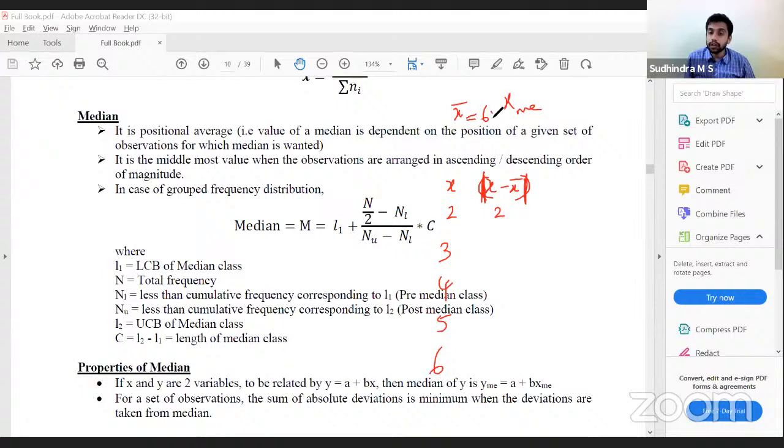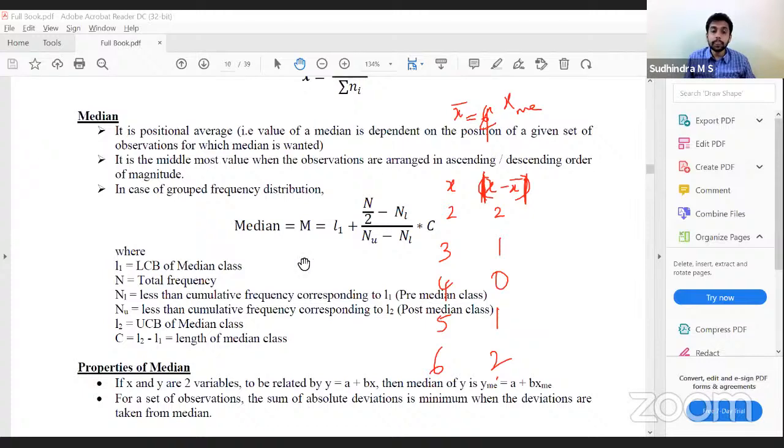Okay, x bar will be 4. So 2 minus 4, even though it is minus 2, I have to consider it as 2 because I'm taking absolute deviation. 3 minus 4, what would be the absolute deviation? 1. 4 minus 4? 0. 5 minus 4 will be 1, and 2. So I have to take the absolute deviation. This absolute deviation would be minimum when the deviation is taken from median. Yes, when the deviation is taken from median.